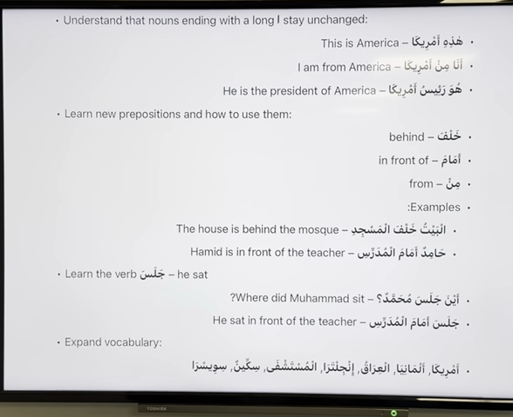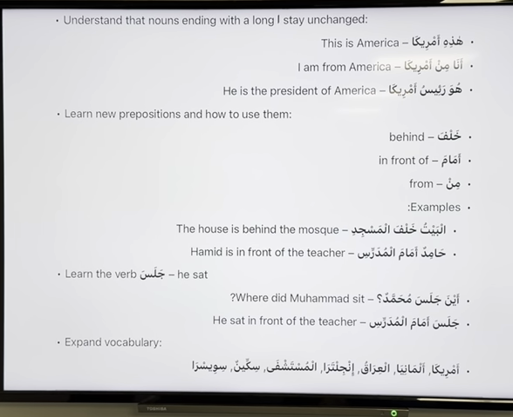So in this case, jalasa is a fi'lun. Where is the fa'il, the doer of the action? The doer of the action is Muhammad. In this case, the doer of the action is mustatir, which means we can't see it, but the doer of this action is Muhammad.